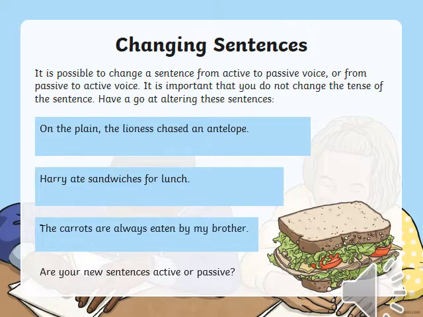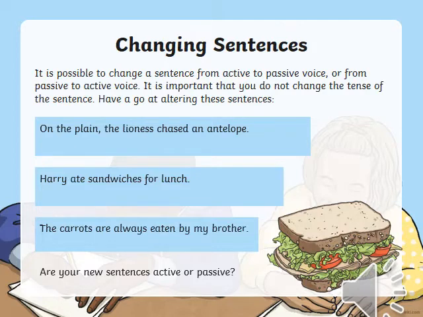Harry ate sandwiches for lunch. First decide whether it is active or passive. Very good. It's an active sentence. Now we will change it into a passive sentence. Sandwiches were eaten by Harry for lunch. Well done. Now we'll move on to the last sentence.